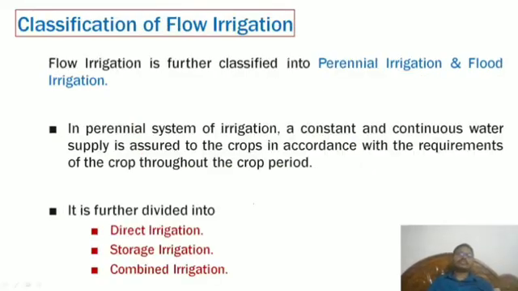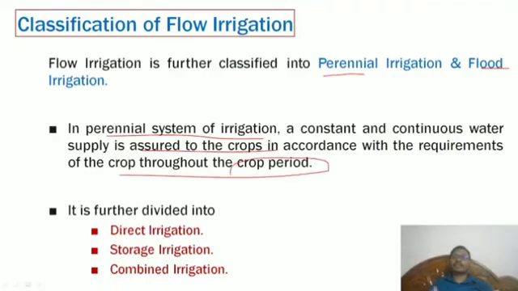Now the flow irrigation is further classified as perennial and flood irrigation. In the perennial system of irrigation, constant and continuous water is assured to the crops in accordance with the requirements of the crop throughout the crop period. Whenever we are sending some amount of water to a particular field, there may be rice cultivation, or some kind of corn or sugar cane, whatever it is.